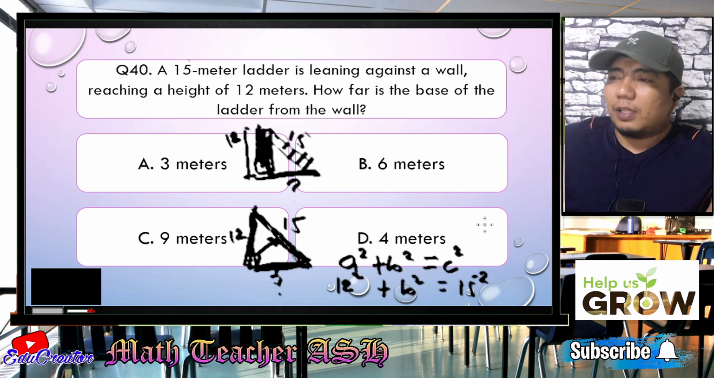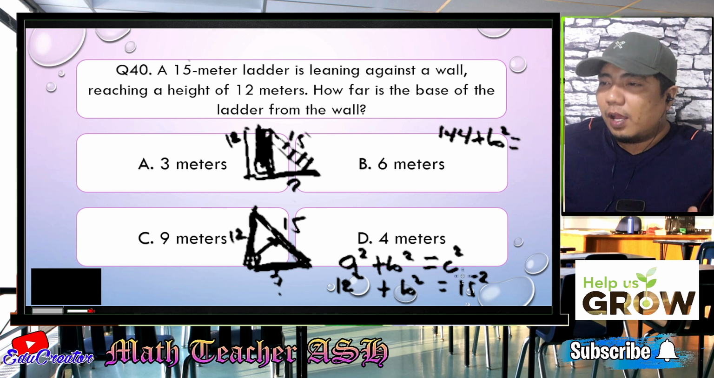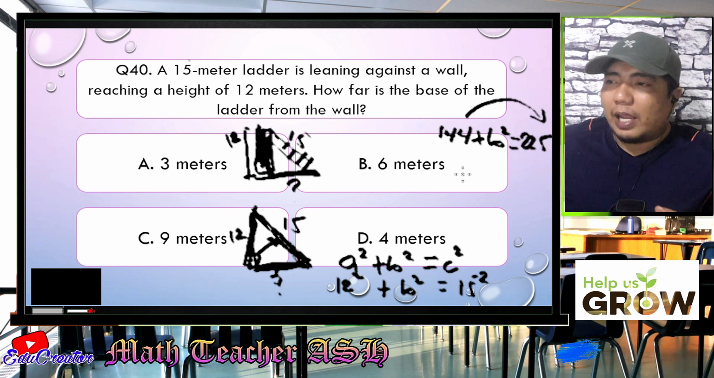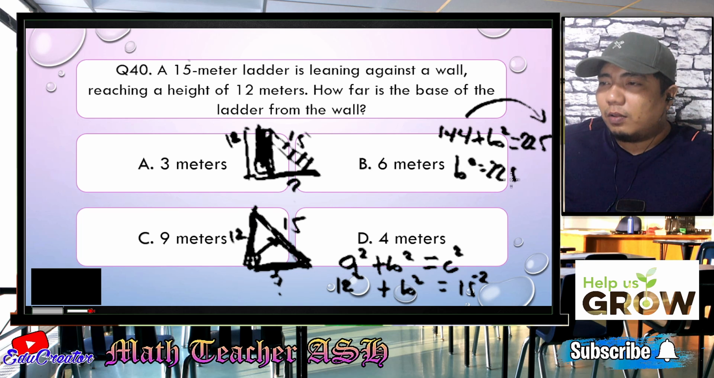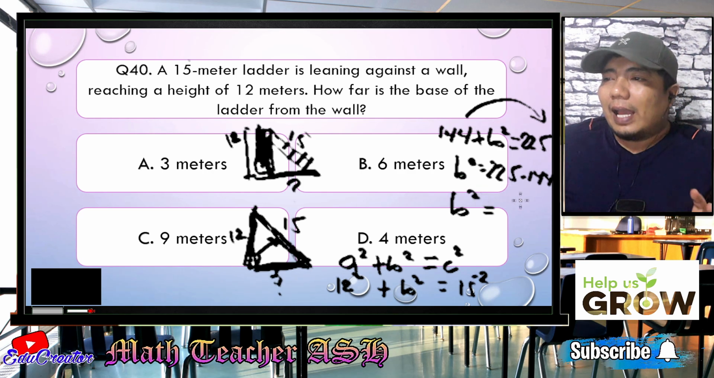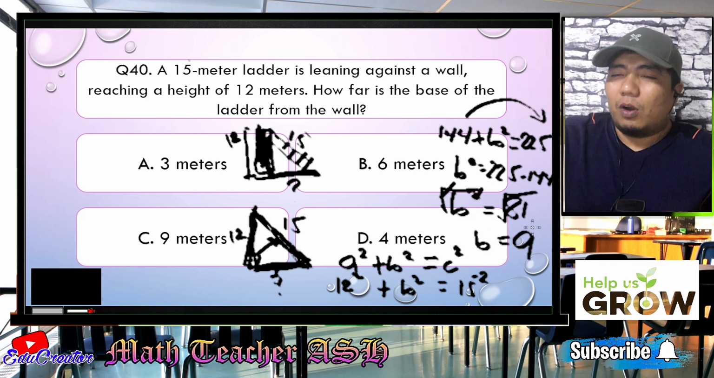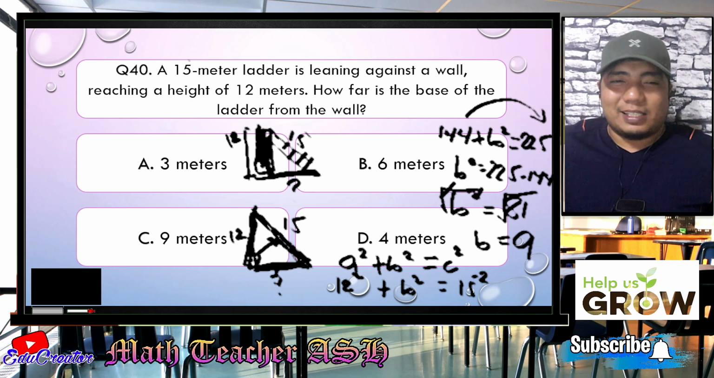If that is the case, my dear math learners, let us simplify this. 12 squared is 144, plus B squared, which is still unknown, equals 15 squared, which is 225. Now, you transpose the 144 to the other side, and that will give you 225 minus 144. If you subtract 144 from 225, the answer is 81. So, you just eliminate the square by taking the square root of both sides of the equation. What is the square root of 81? The answer is 9. So the correct answer is letter C. Now, let's check whether we are correct.